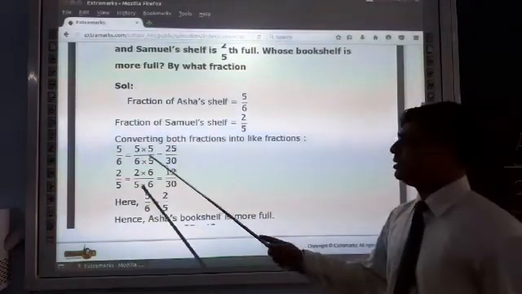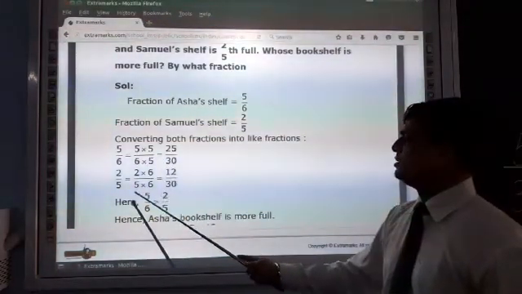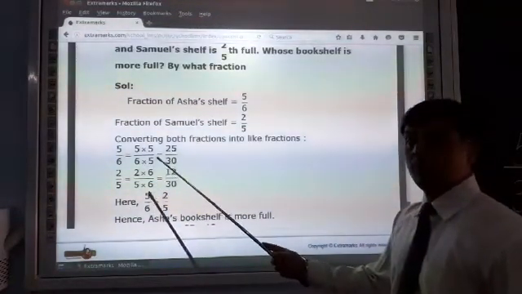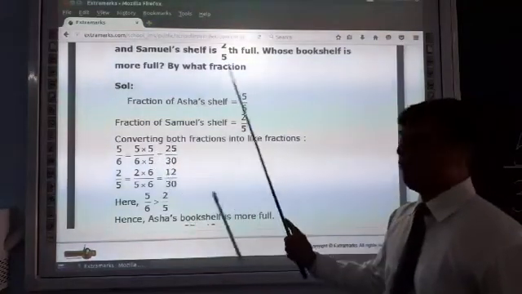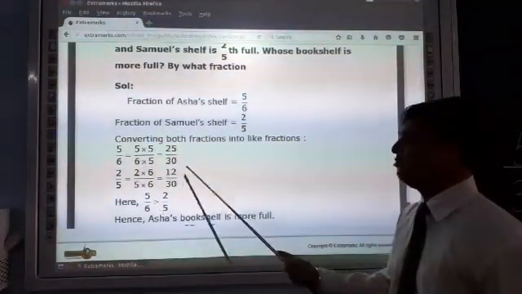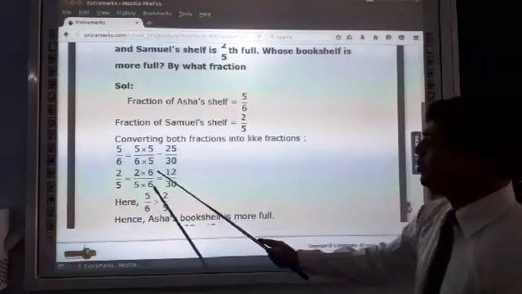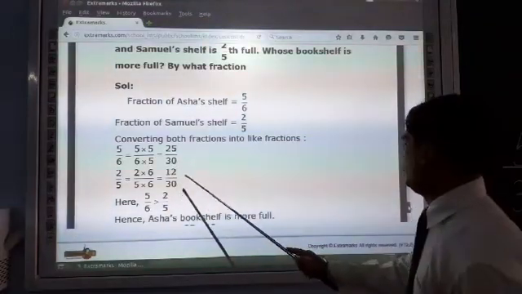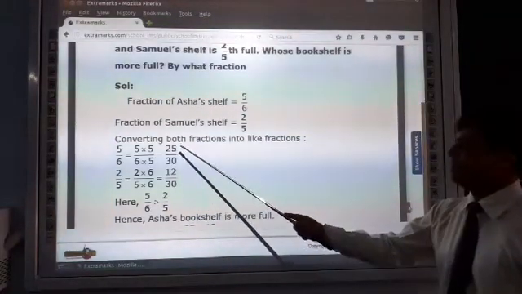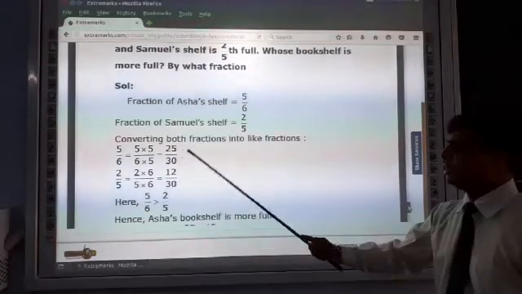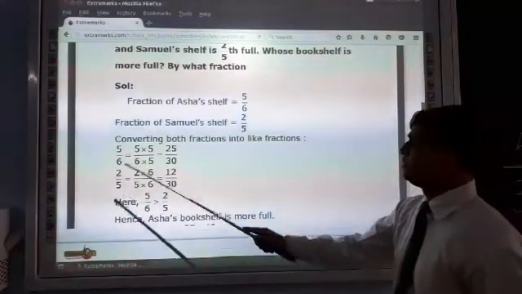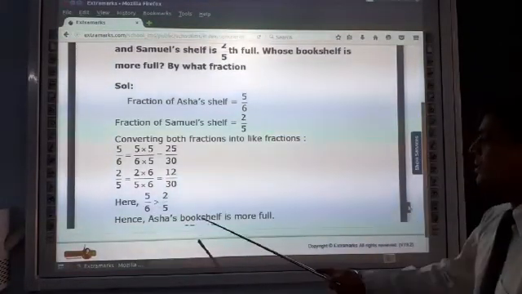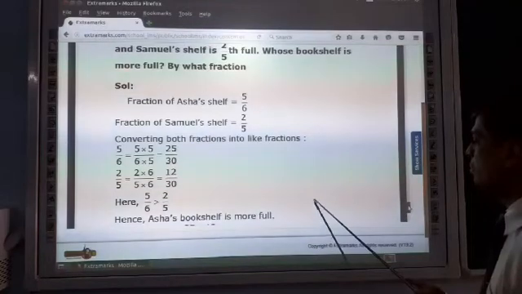LCM is the same. 6 fives are 30 and 5 sixes are 30. So numerator and denominator multiplied by 5. 5 fives are 25 and 6 fives are 30. 2 sixes are 12 and 5 sixes are 30. 25/30 and 12/30. Hence here 5/6 is greater than 2/5. Hence Asha's bookshelf is more full.